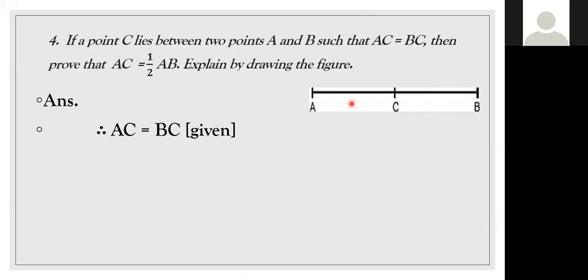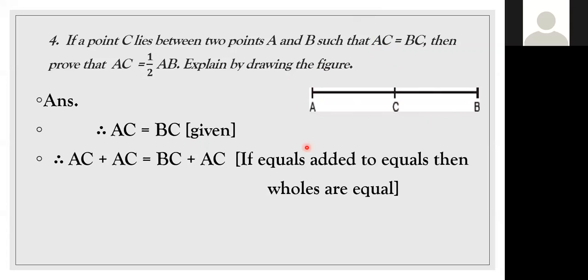So here AC is equal to BC, they've given. Next, I'm adding AC to both sides. So which axiom have I used here? Not the first axiom, that is different: things which are equal to the same things are equal to one another. The second axiom is, if equals are added to equals, then the wholes are equal. Second axiom using here, I'm adding AC to both sides.